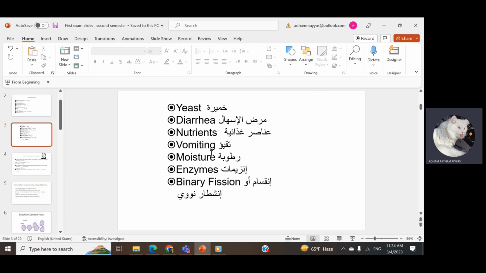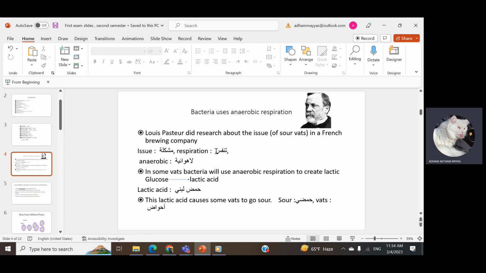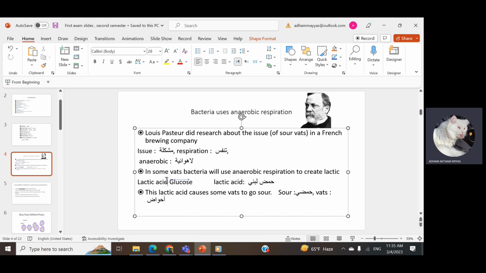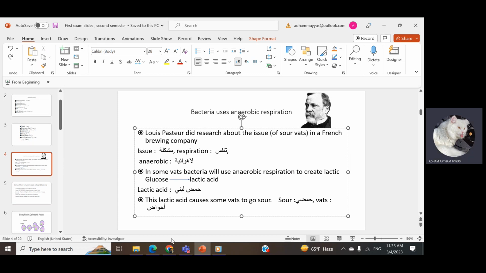So what should we do after finding these sour vats? In some vats, bacteria will use anaerobic respiration to create lactic acid. This equation is important: glucose turns into lactic acid.